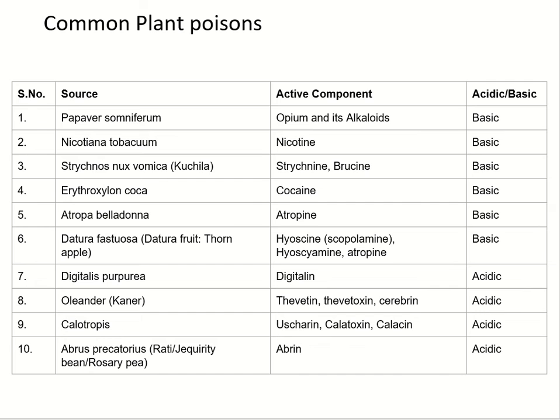Datura fastuosa, Datura fruit is also known as thorn apple. The active components are hyoscine or scopolamine, hyoscyamine and atropine. It is basic. Digitalis purpurea, digitalin, acidic. Oleander or kaner, thevetin, thevetoxin, cerebrin, acidic. Calotropis, uscharin, calotoxin, calicin, acidic. Abrus precatorius or rati or jequirity bean or rosary pea. The active component is abrin and it is acidic in nature.